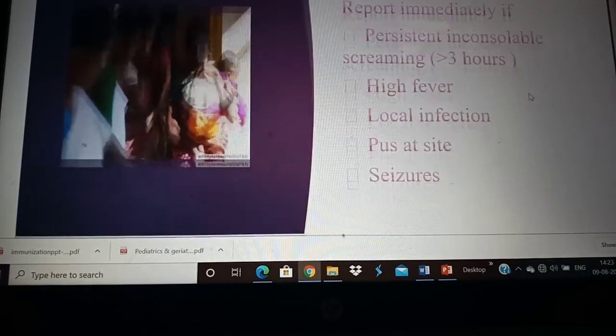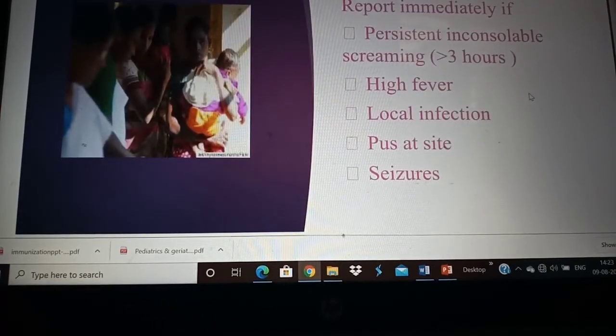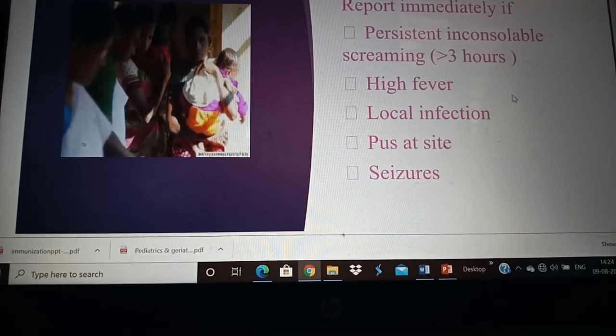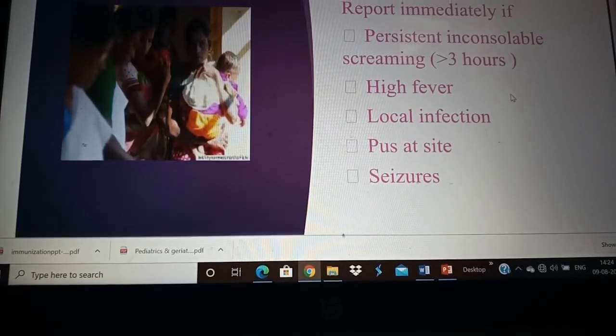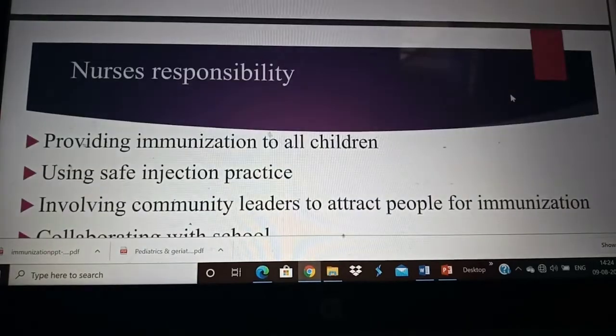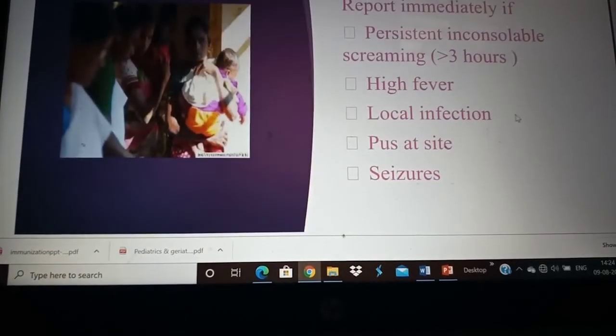Follow-up is very important. Suppose after a vaccination, the child cries consistently, persistently, more than 3 hours, any high fever or local infection resulting in pain, any pus at the site and seizures, we need to tell the mothers to report and promptly bring them to the hospital.